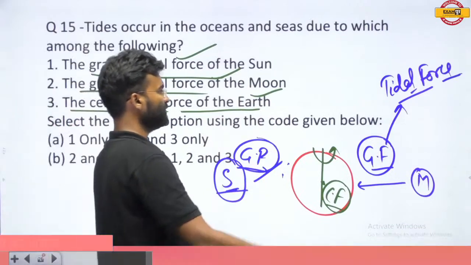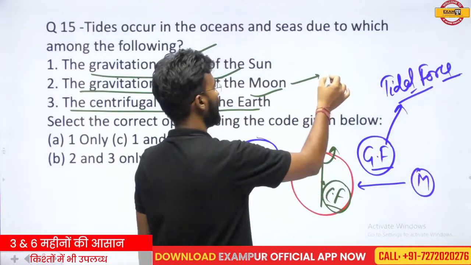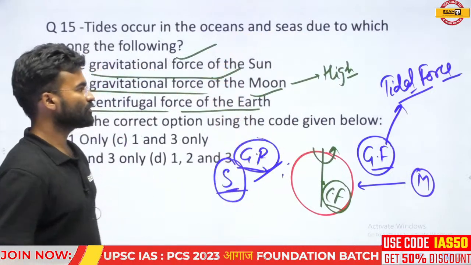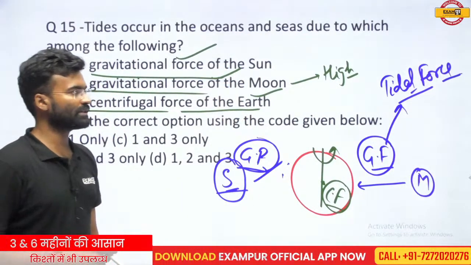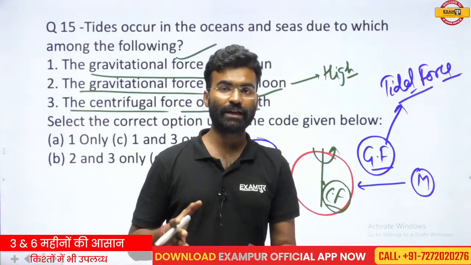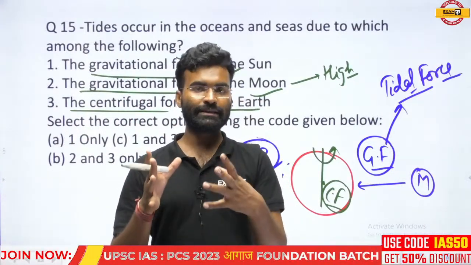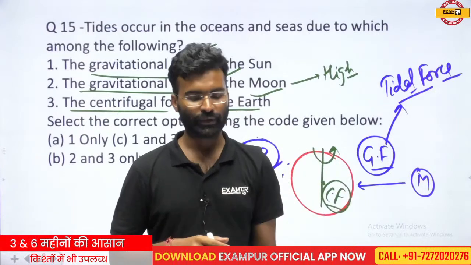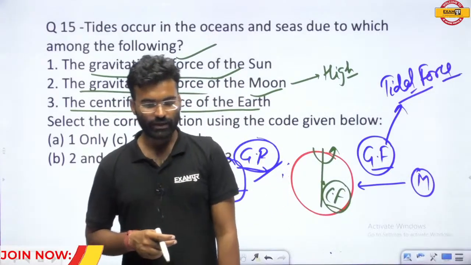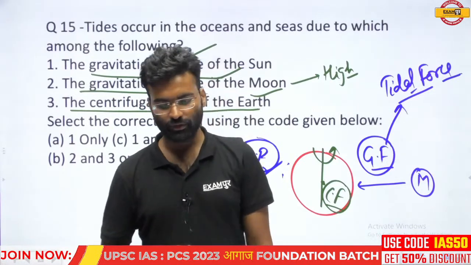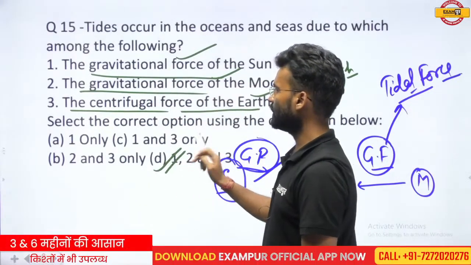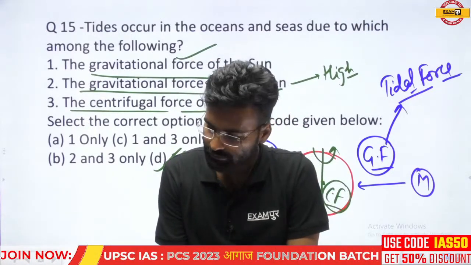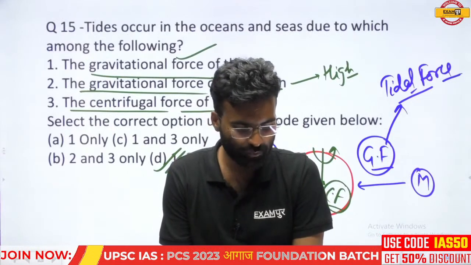Okay, but remember this: the impact of the moon is greater than that of the sun. The impact of the moon's gravitational force is relatively higher than the sun's due to the shorter distance, because the distance between the earth and moon is relatively less than the distance between the earth and sun. Okay, so your answer should be 1, 2 and 3. All are related to the tides. So you understand what the tide is, and how these factors influence the tides.